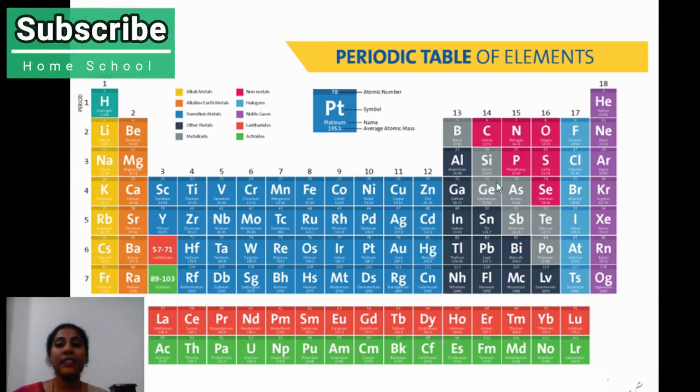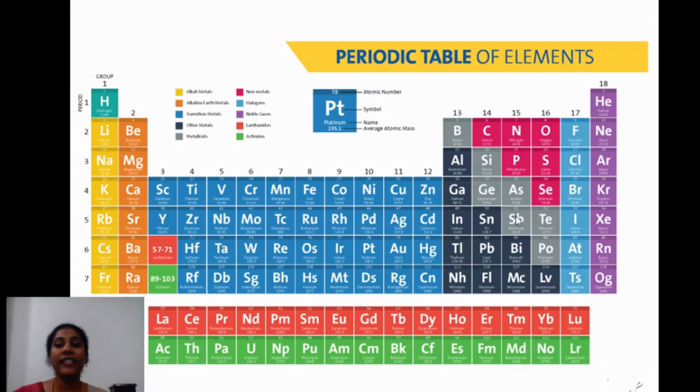This grey zigzag line is there, no? These are metalloids. What do you mean by metalloids? They have both metallic properties as well as non-metallic properties. So these are our metalloids. So this is our long form of periodic table, in other words, the modern periodic table.